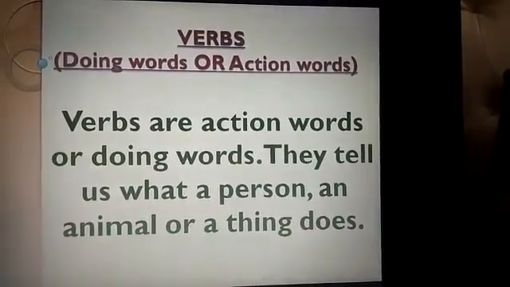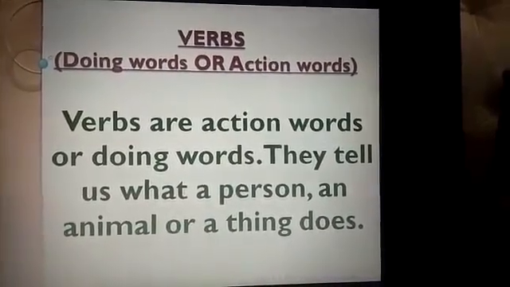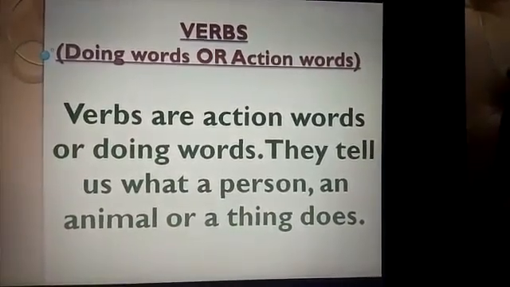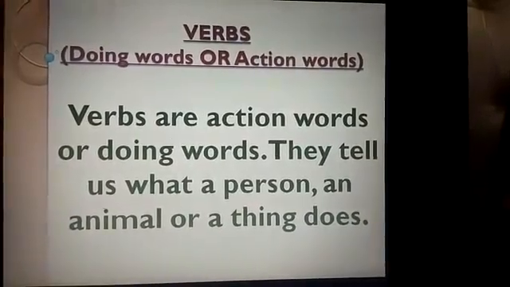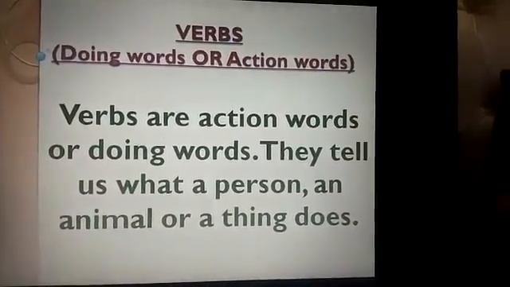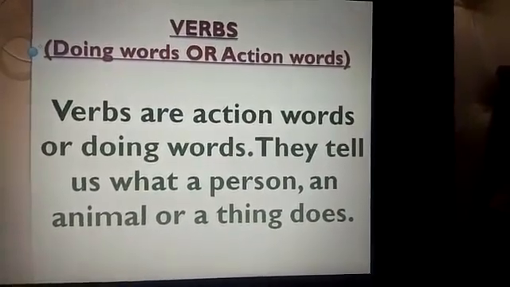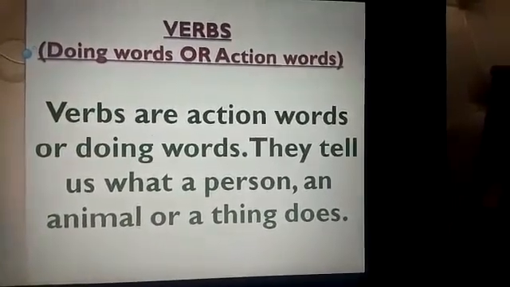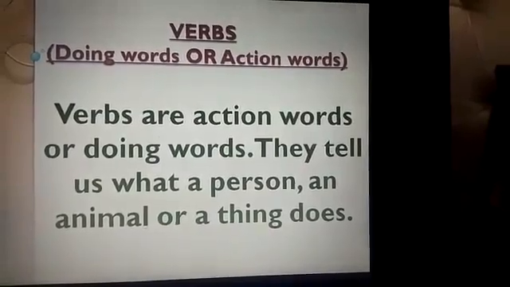and also studying well. Today, we are going to learn verbs or doing words or action words. Verbs are action words or doing words. They tell us what a person, an animal, or a thing does. Okay? So, verbs are all the work we do. All the work that we do are known as verbs.